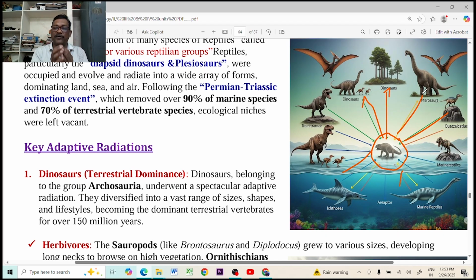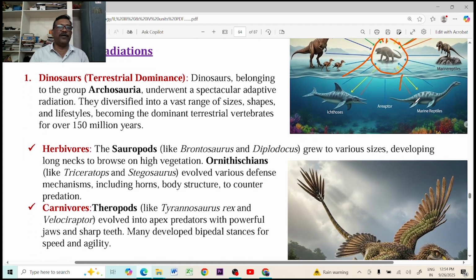At the beginning, only one type or a few types of dinosaurs evolved, but later different dinosaurs evolved in different ecosystems. Different dinosaurs were adapted to live in different ecosystems. That is called adaptive radiation. Due to this adaptive radiation, how many types of dinosaurs lived at the beginning stage?